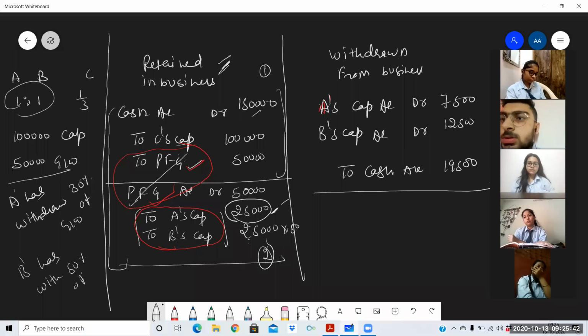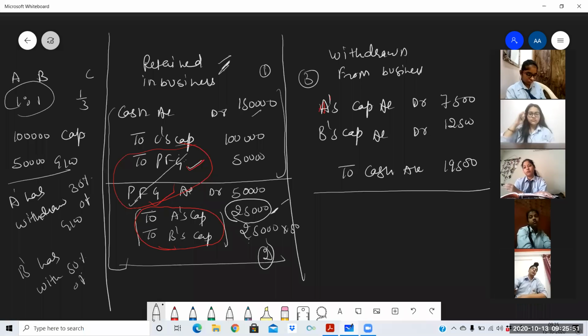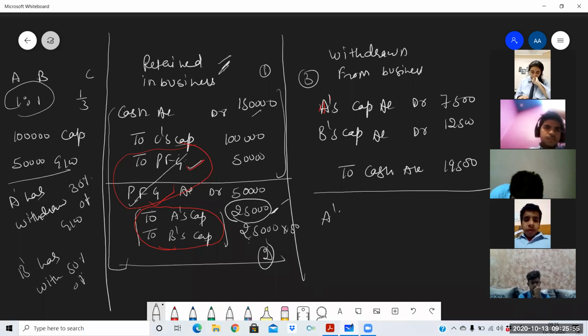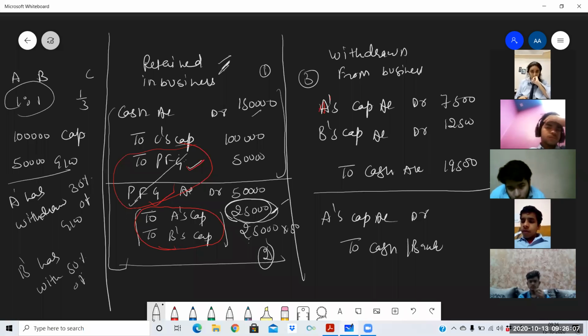Suppose it is mentioned that A has withdrawn his goodwill fully, and the question is silent about B's goodwill. In that case, the entry will be A's capital account debit to cash, or to bank if withdrawn through cheque. A has withdrawn the full amount, meaning whatever amount was credited to him,